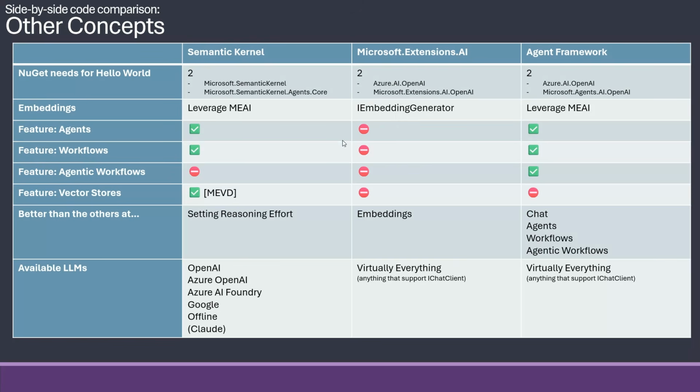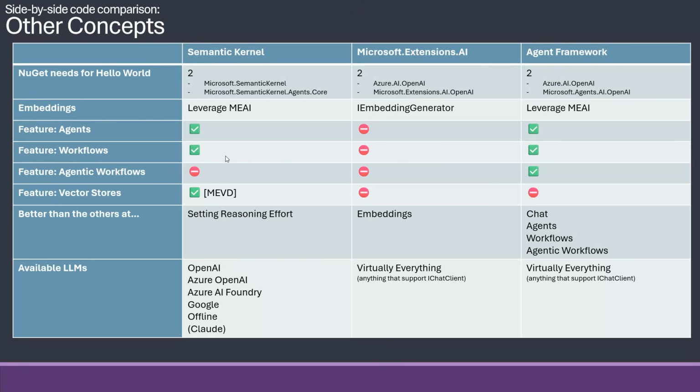Agents, Semantic Kernel and Agent Framework have that concept, while Extensions AI, being a more low-level system, you need to control your own system messages and stuff like that more. So everything happens on each individual call instead of defining everything on an agent and then working from there.